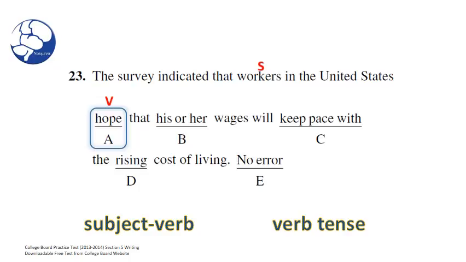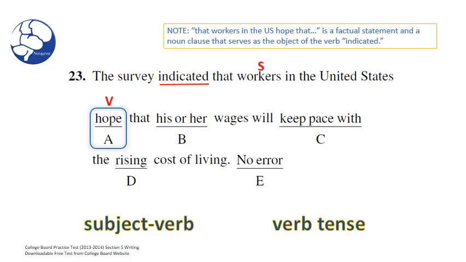Now we're going to do a verb tense check. Remember, when we're doing tense checks, we should look for words that give us clues about whether or not the tense works. In this case, indicated will be one of those verbs. Now some of you are looking at this verb indicated and noticing that it's in the simple past tense. Well, if this is in the simple past tense, then shouldn't hope be in the simple past tense? Not necessarily. Let's take a look at our note here.